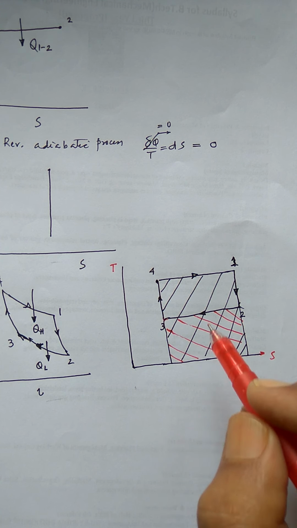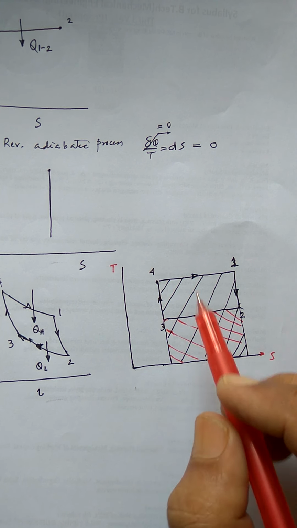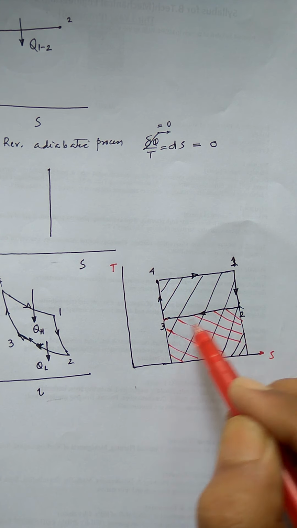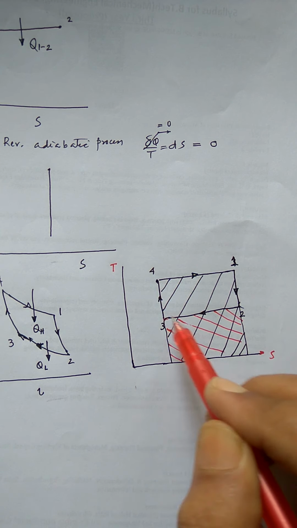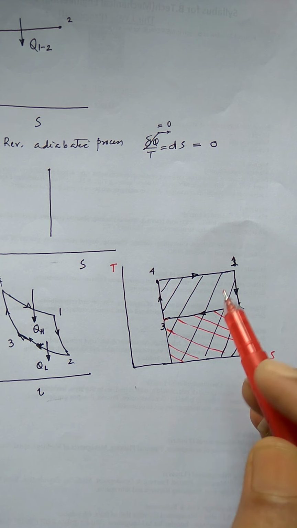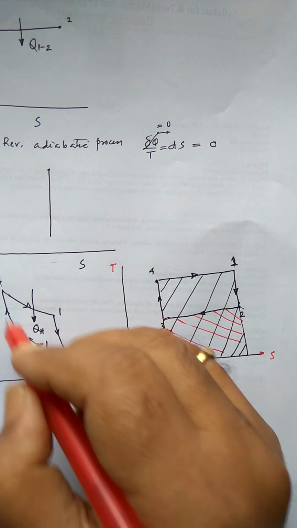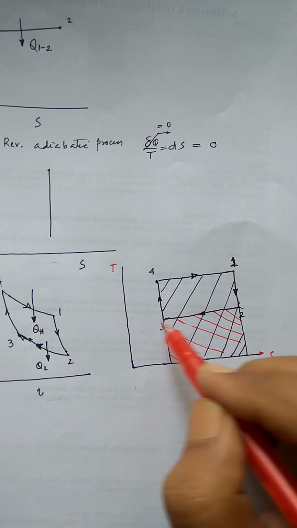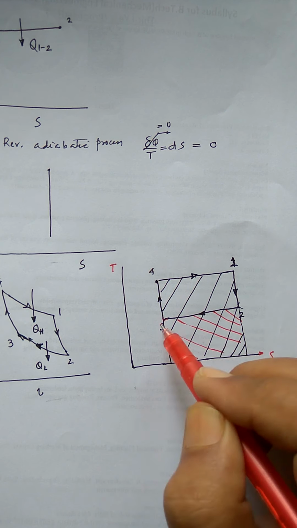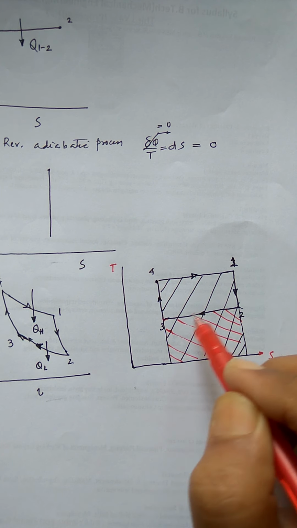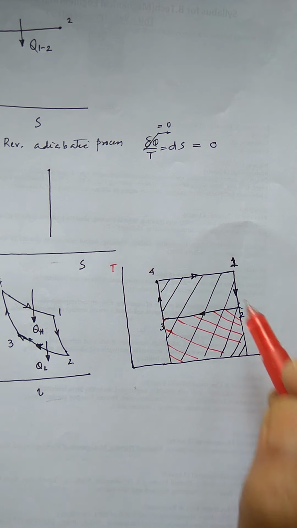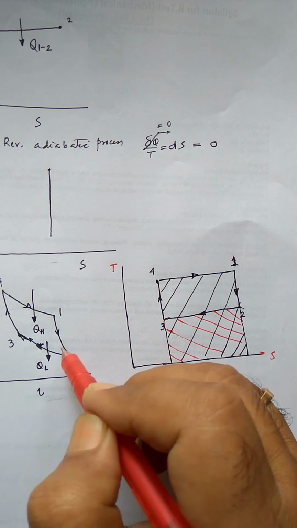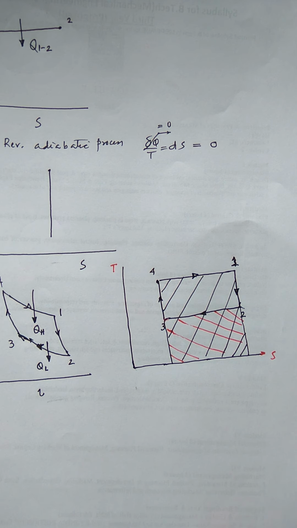So the cyclic integral of del Q is basically this quantity, the area under this TS curve, and this is actually the work done, because the heat transfer during the adiabatic processes is 0. So this is the work done during the Carnot cycle, shown in the TS diagram. In the PV diagram, you have already seen that the work done is this area. Okay, thank you.